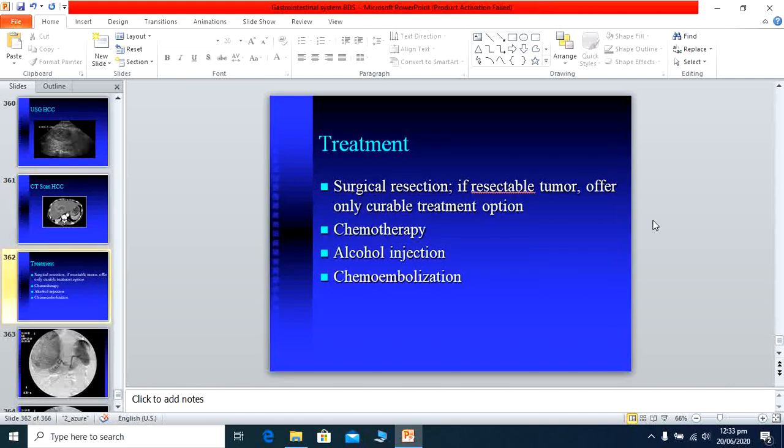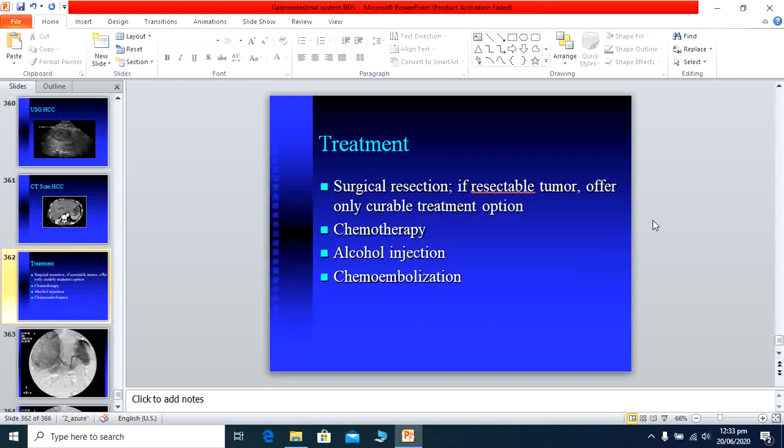As far as the treatment is concerned, this is a tumor which has very poor prognosis, and surgery is reserved only for small size, single tumor involving one lobe in the absence of cirrhosis of the liver. So there is limited scope for surgery. If it is detected earlier and the patient does not have cirrhosis, this is a very good option, a curable treatment.